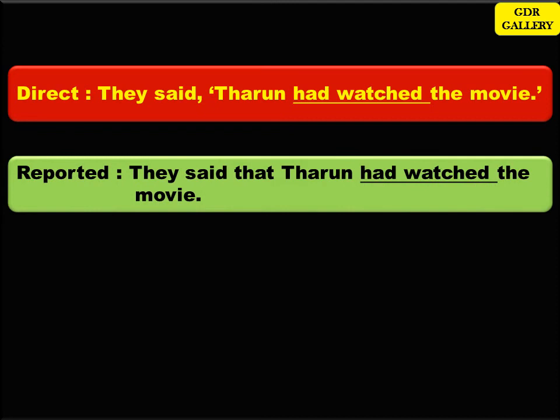It is in past perfect. Do you think changes are needed when it is in past perfect? No, the tense remains the same. Now, let's see the answer. They said that Tarun had watched the movie. Since it is in past perfect, when you are changing from direct to reported speech, the tense in the reporting verb remains the same. Now let's see another example.